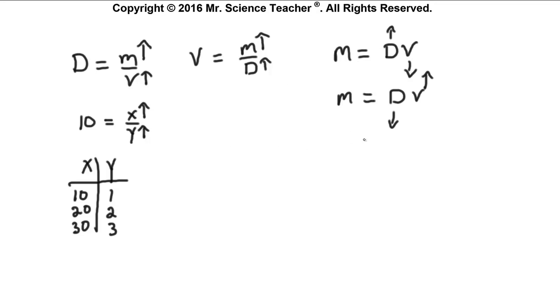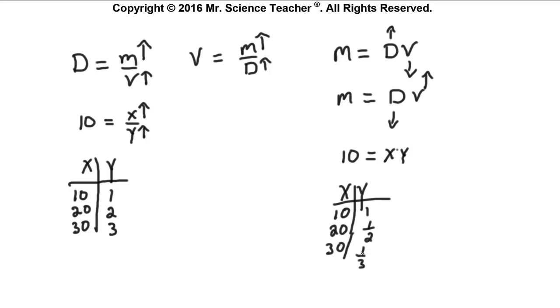Here's a good example with this mass is density times volume. Let's just use 10 is equal to xy. If I did this and set up my data table, then if I let x equal 10, y is equal to 1. If I let x equal 20, then y has to be 1/2. If I let x equal 30, then y has to be 1/3. Notice as x gets bigger, y gets smaller.